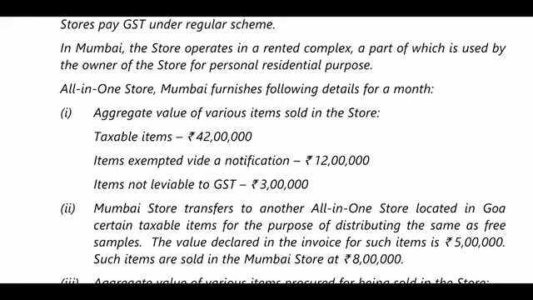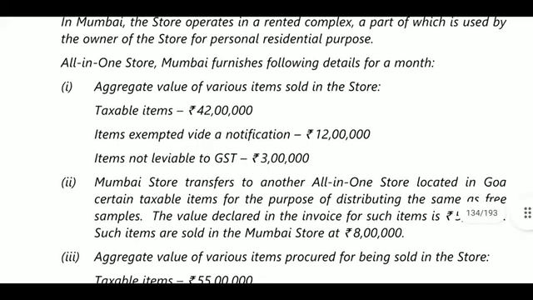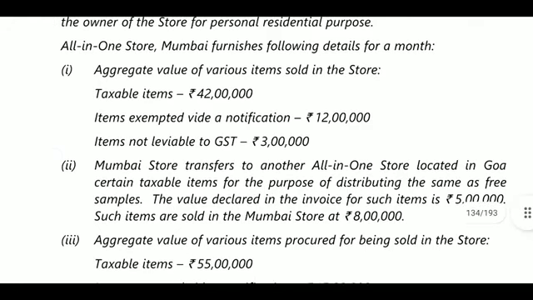That is, Mumbai furnishes the following details for the month: aggregate turnover, aggregate value of various items sold in the store. So taxable items will be 42 lakhs. So total taxable value is 42 lakhs. Okay. Items exempted by notification, it was 12 lakhs. And items not leviable to GST, that is 3 lakhs. 42 is the taxable item. Exempted will be 12 lakhs. Items not leviable to GST will be 3 lakhs.